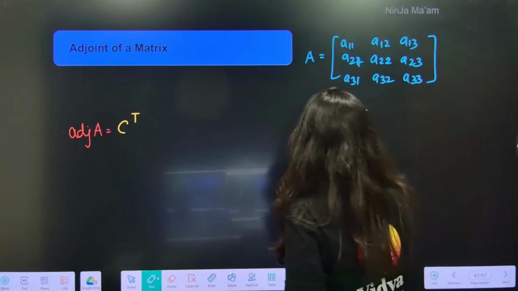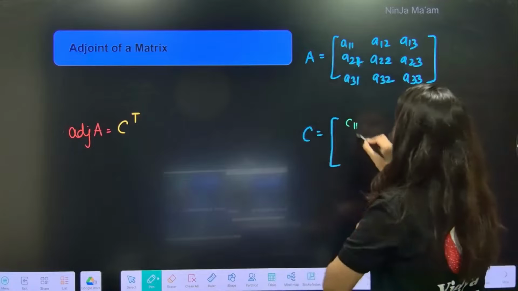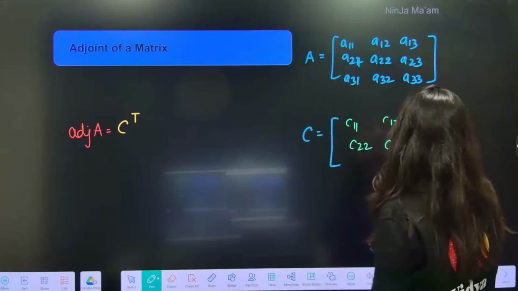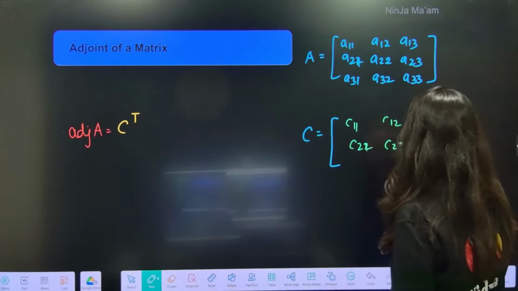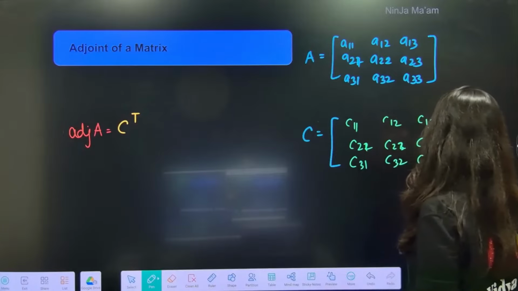Now you have to figure out the cofactor matrix: C11, C12, C13, C21, C22, C23, C31, C32 and C33.